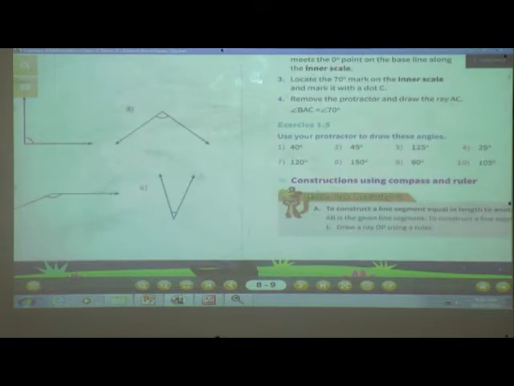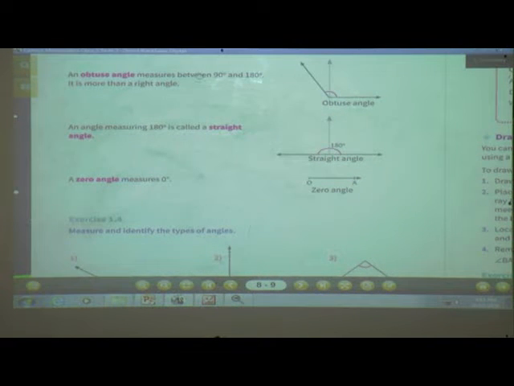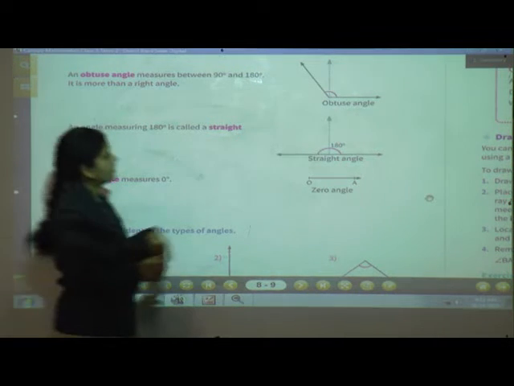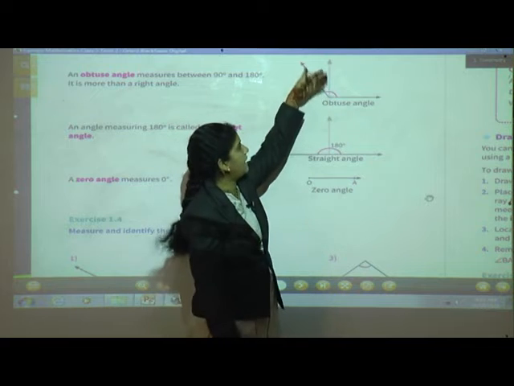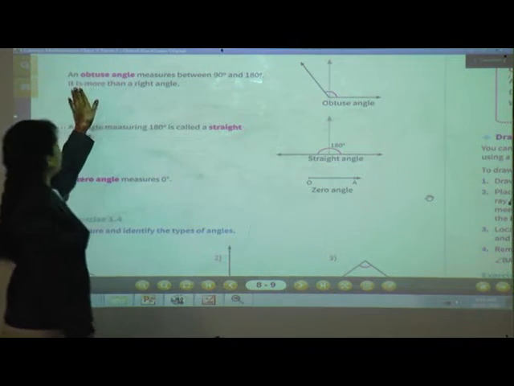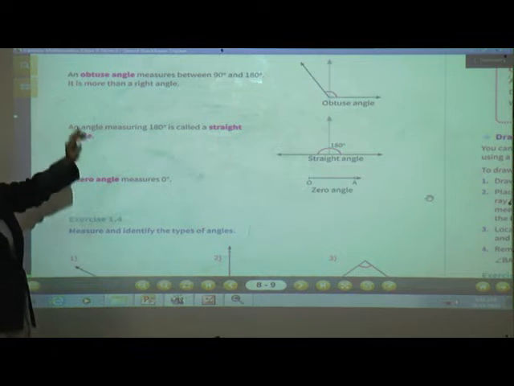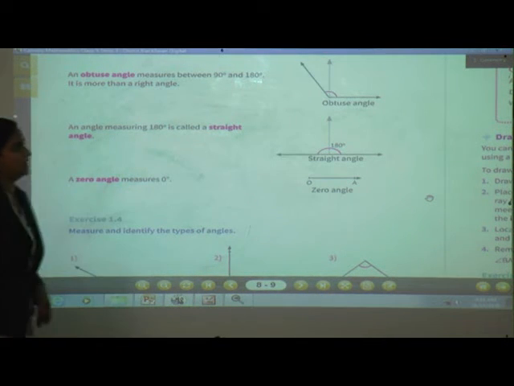See here, an obtuse angle measures between 90 degree and 180 degree. See, you can see that this is greater than 90 degree, that means greater than a right angle. So we can say that it is more than a right angle and measures between 90 degree and 180 degree.